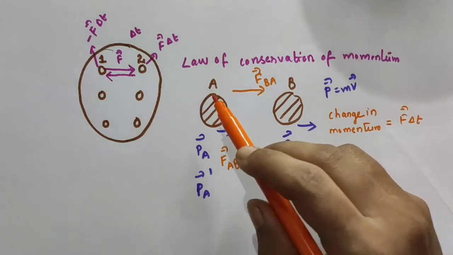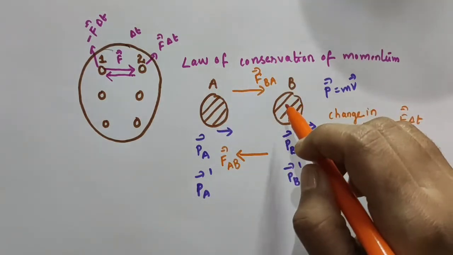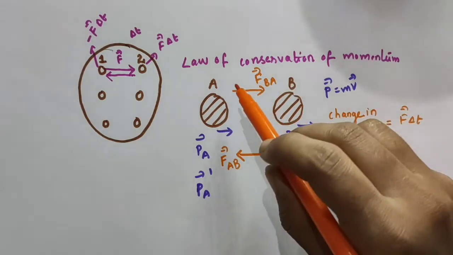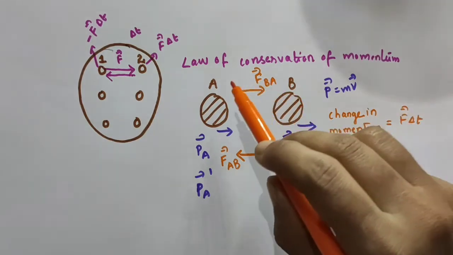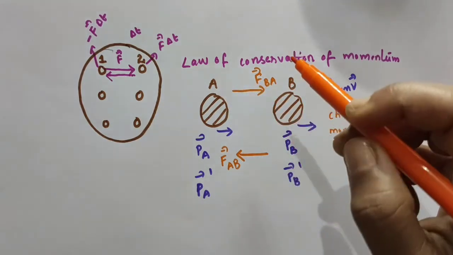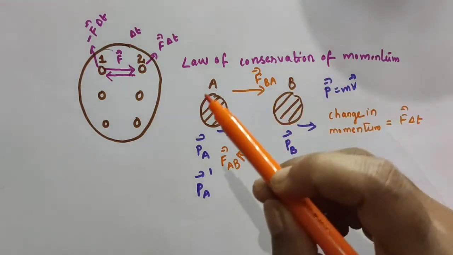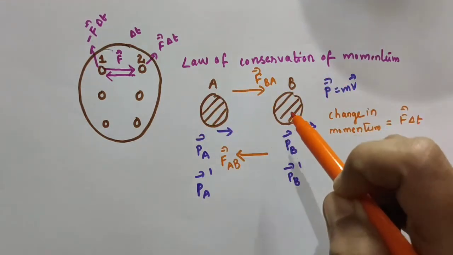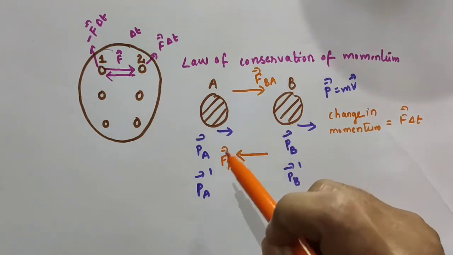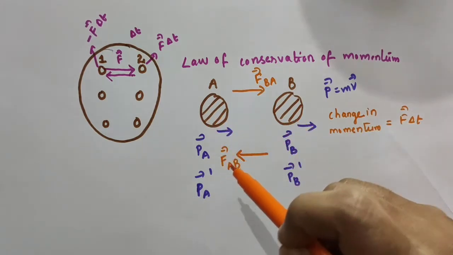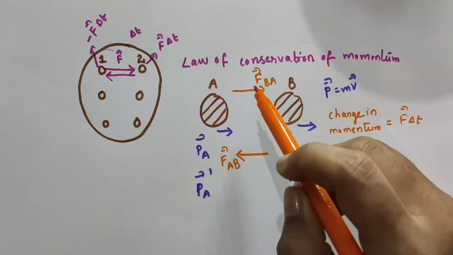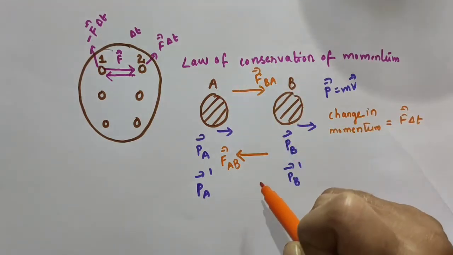Let this body A exert some force on the body B. Then, for every action there is an equal and opposite reaction, no? So, there will be some force acting on A too due to the body B. Let that force on A due to the body B be vector FAB, and there will be some force vector FBA in the opposite direction.